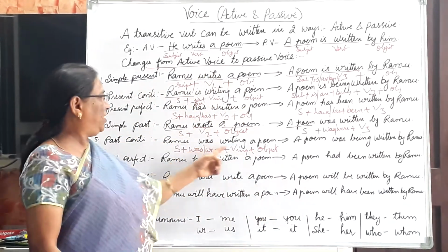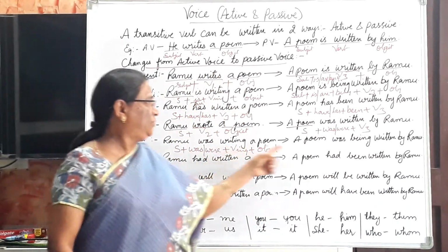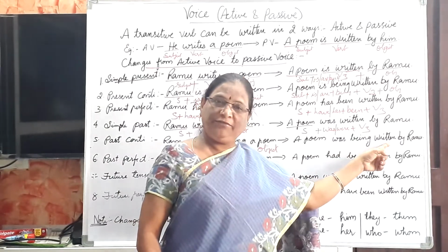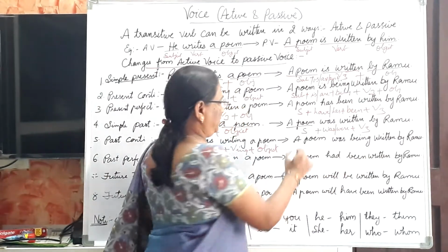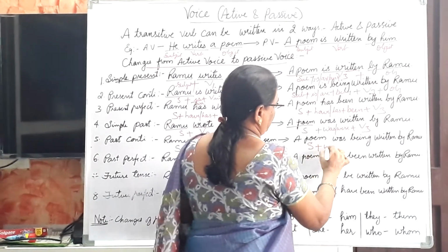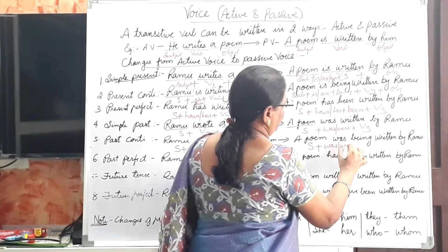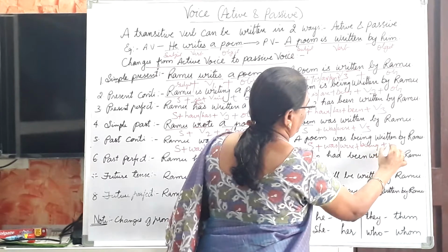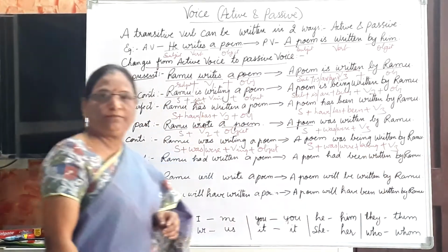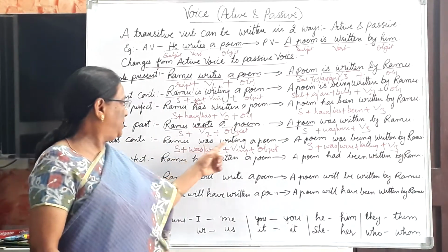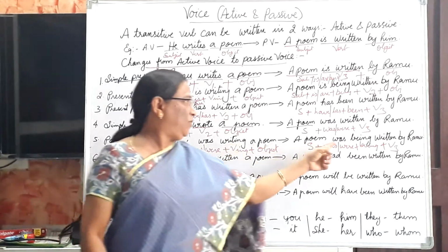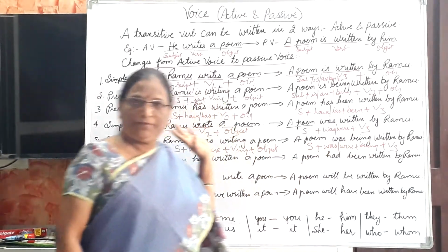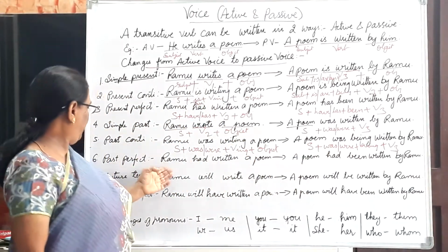Here "was writing" is changed into "was being written," V3. Subject plus was or were plus being plus V3. Was writing changed into was being written in passive voice.